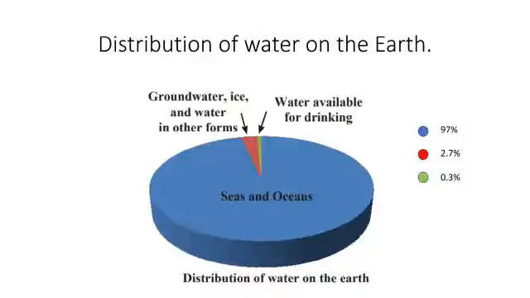So we cannot use all the water on earth because seawater is salty. Some water is in frozen state. A very small quantity of water is available for drinking, and yet it is enough for all living things. We use water in large quantities.